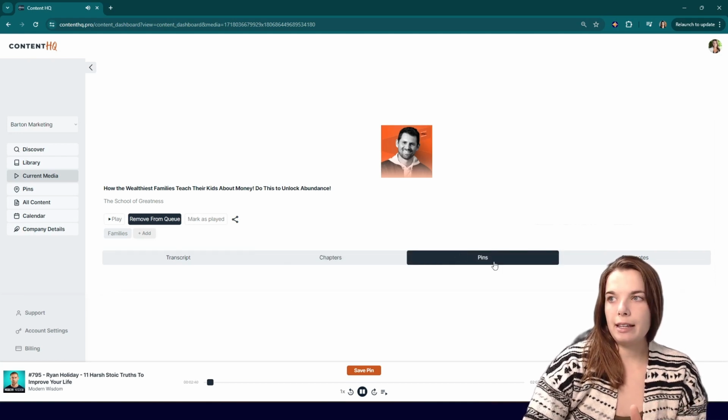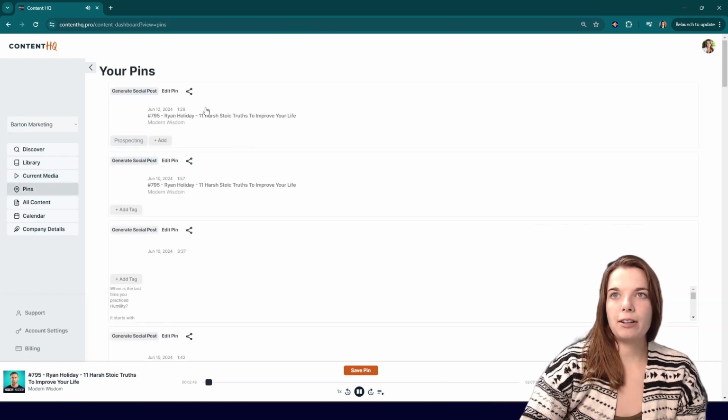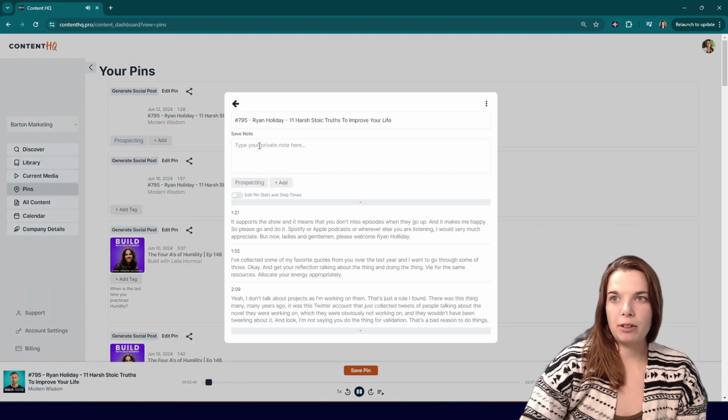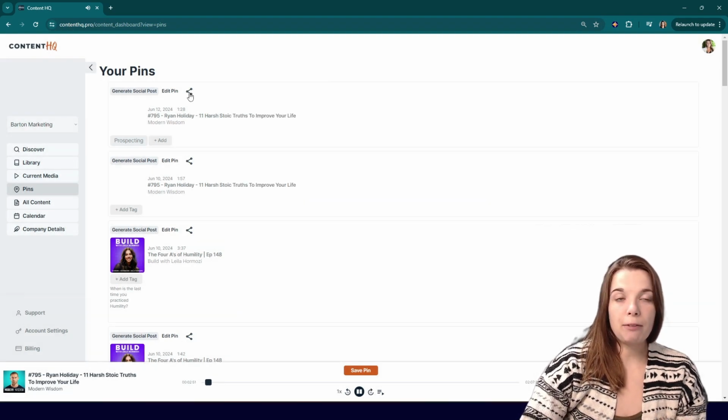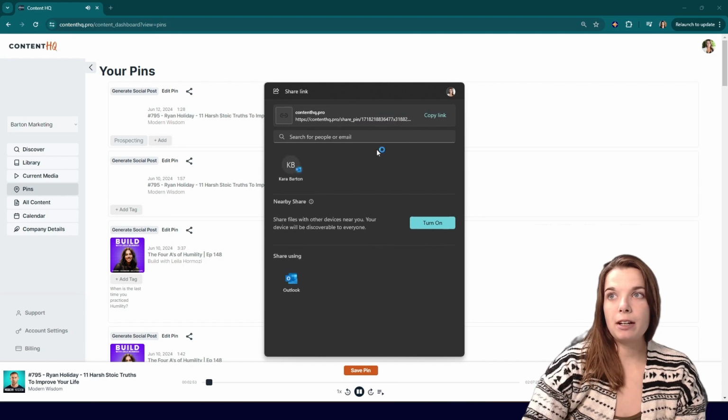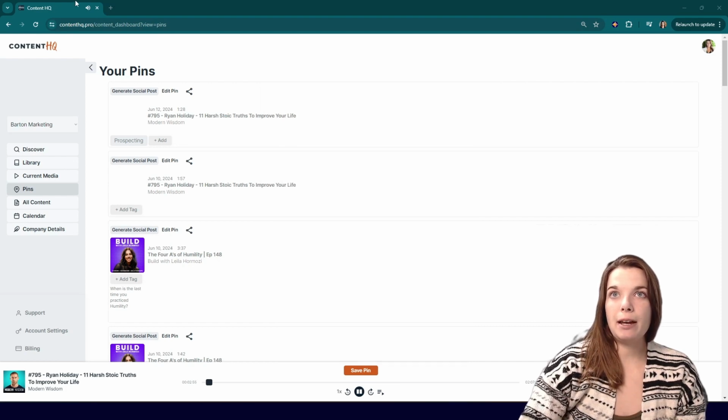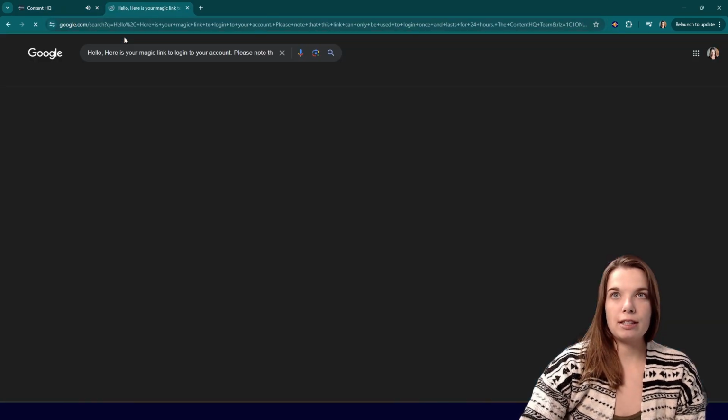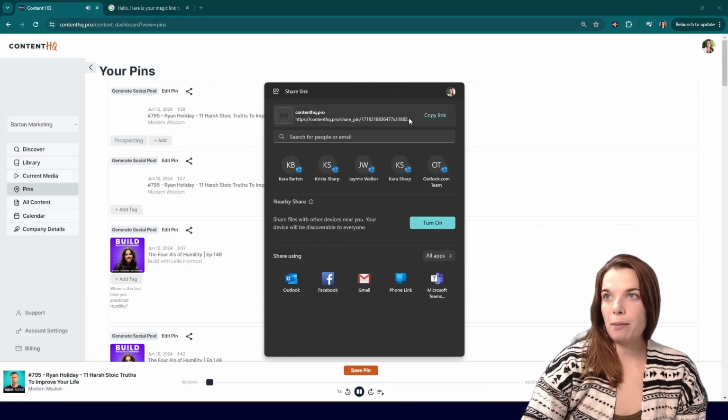Then you will see in the pin section, you'll see a list of pins if we were playing or looking at this podcast. You can also take a look at your pins here as well. So again, you can similarly edit the pins as much as you like. If you want to share that pin with somebody specific, you can do that too. And then what will happen is you can share this link here. So you can share that pin as well.